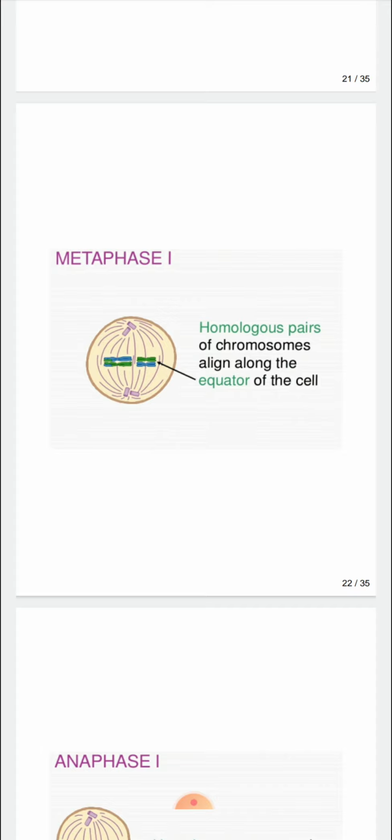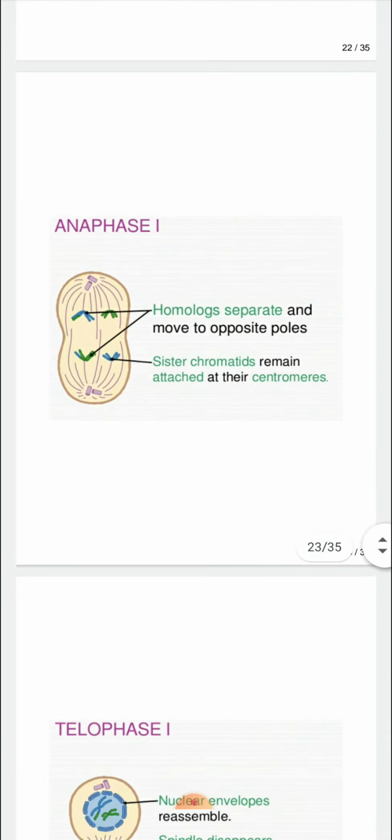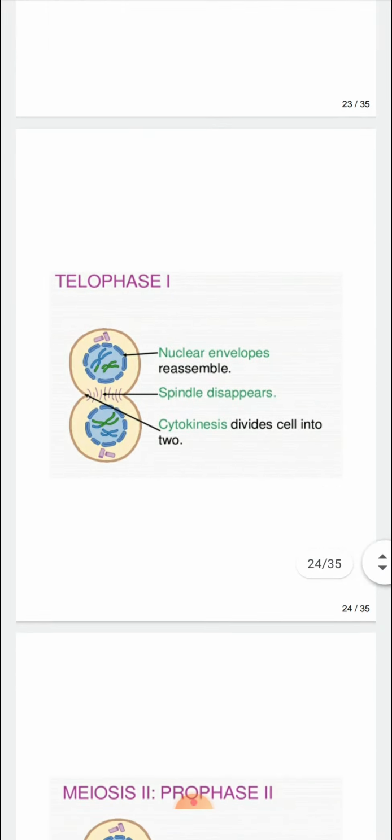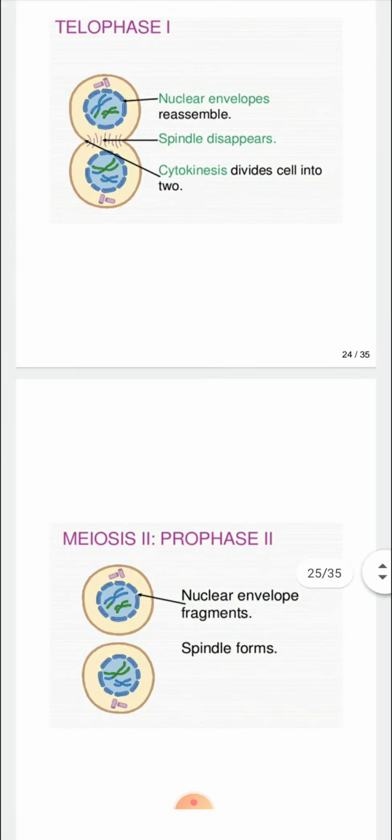In this, homologous pairs of chromosomes align along the equator of the cell. Then next is the anaphase 1. In this the homologues separate and move to opposite poles. Sister chromatids remain attached at their centromeres. Then next is the telophase 1. In this nuclear envelopes reassemble, the spindle disappears, and cytokinesis occurs, which divides the cell into two.